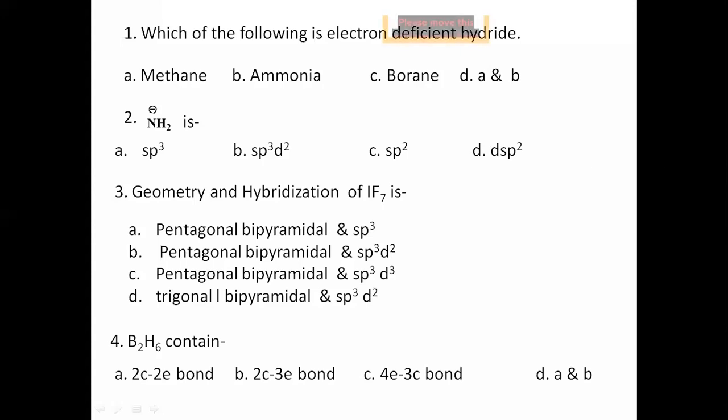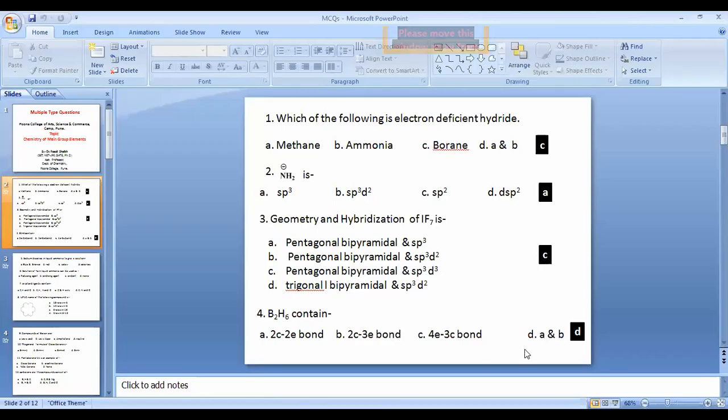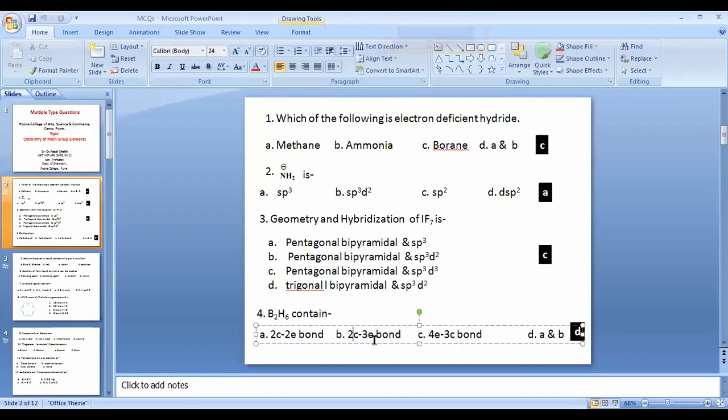So these are the four questions. The answer of the first question is C, that is borane. For the second question, the answer is A, sp3. And for the third question, again it is C, pentagonal bipyramidal. And sorry, there is a problem here. Actually, there should be some change here. I wanted to make some change. So it should be like this. Okay, 1 minute.